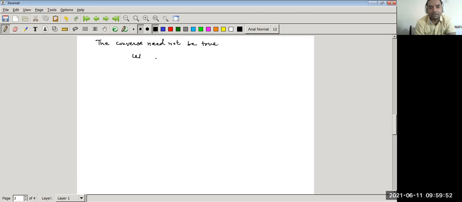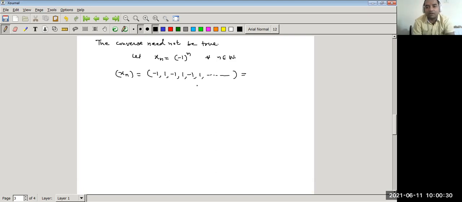Let a sequence xn be equal to (minus 1) raised to power n for all n belonging to natural numbers. So this sequence is a bounded sequence. How can we say this sequence is bounded? Because if we construct the sequence, we put n equal to 1, because the domain of the sequence is always the natural numbers. So we put 1, we get minus 1, 1, minus 1, 1, minus 1, 1, and so on. So in this way we find that the terms of the sequence are 1 and minus 1, and they are repeated.